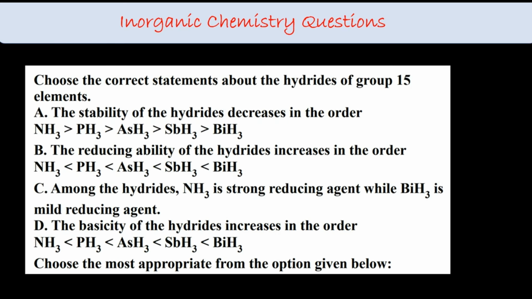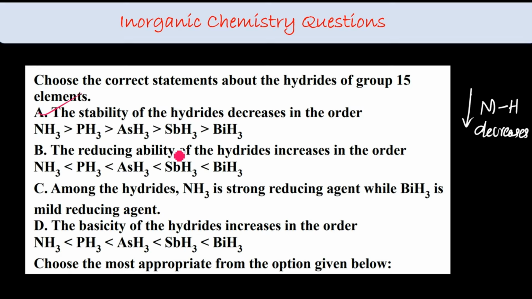Choose the correct statement about hydrides of group 15 elements. On moving down the group, the bond strength of metal to hydride decreases. Due to which, stability will become less and less. So the first option, which says NH3 is more stable than bismuth hydride, is the right statement.